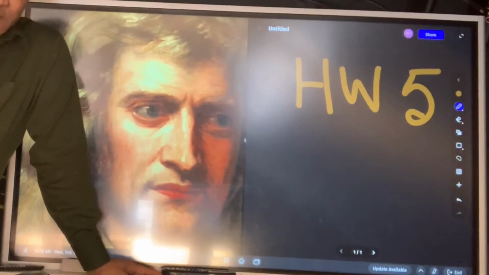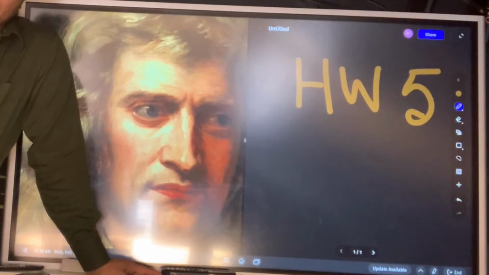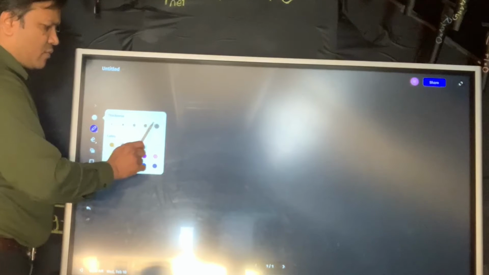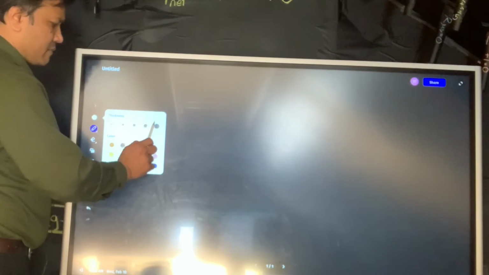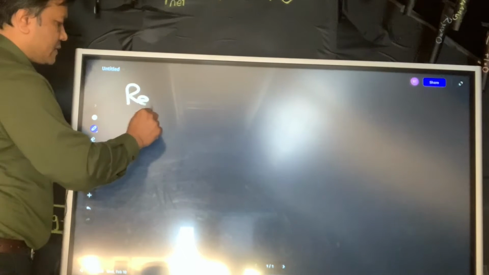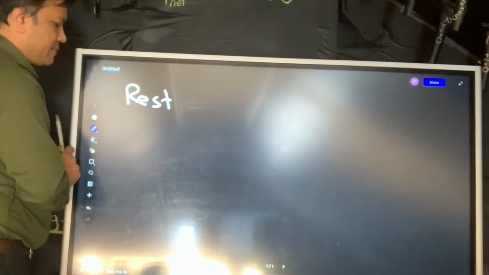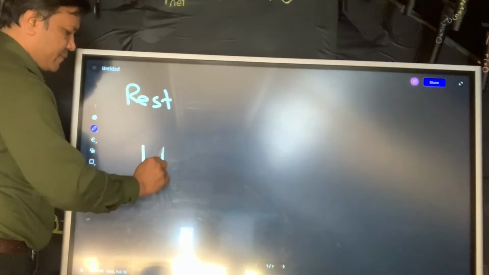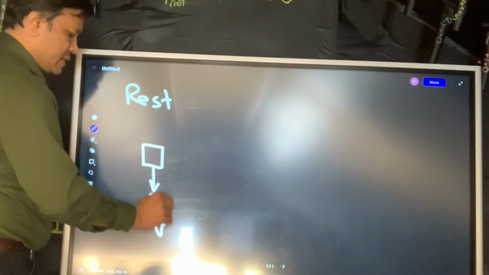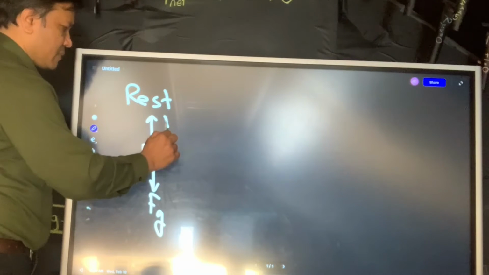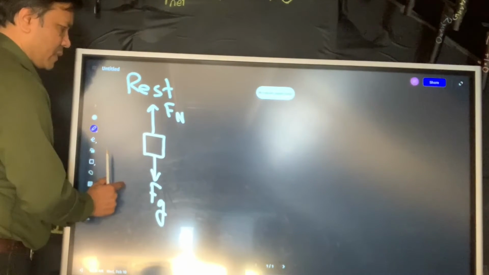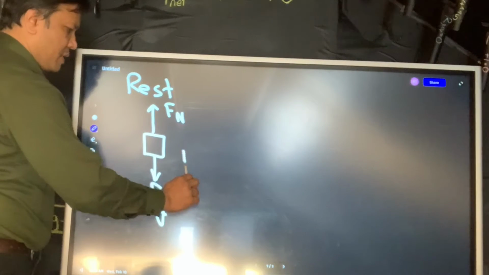Now, what are we trying to do? Will he feel heavier or lighter? Let's see, before he jumps up, what would he feel? All right, so at rest, his weight is going to be equal to the normal force. So he would feel normal.